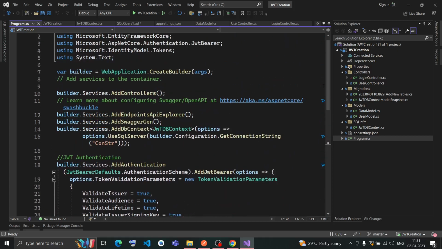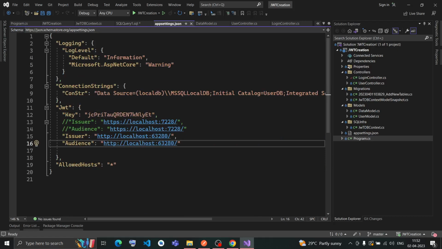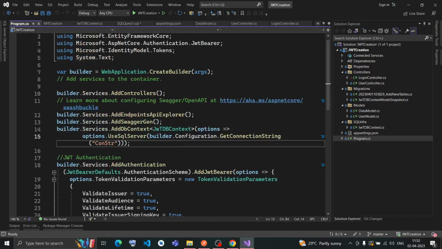And one more thing is you have to add this AddDbContext and put that name as constr, like what you have given here as constr. So you have to pass it here as well, so that this DbContext file will interact with the database and create those tables for you.